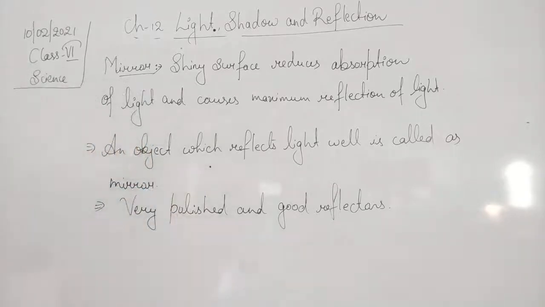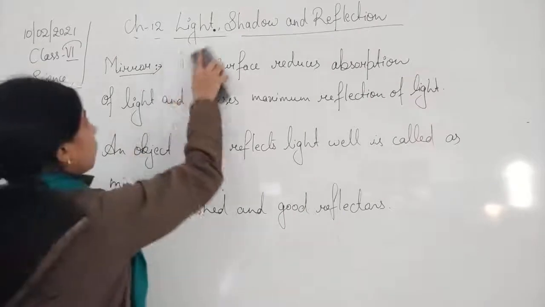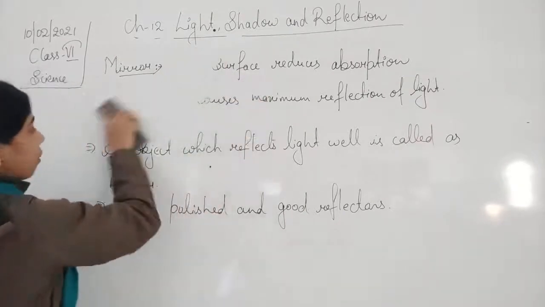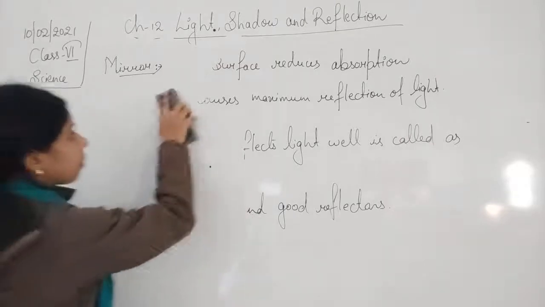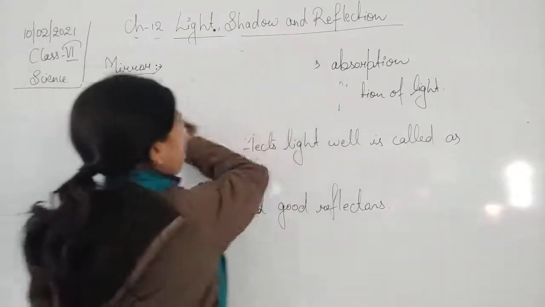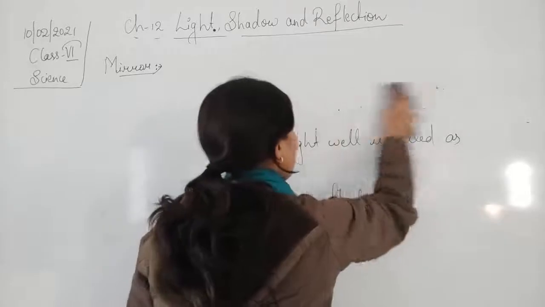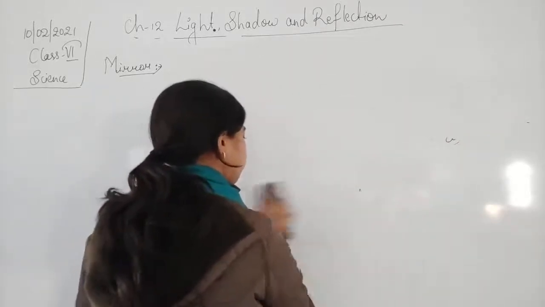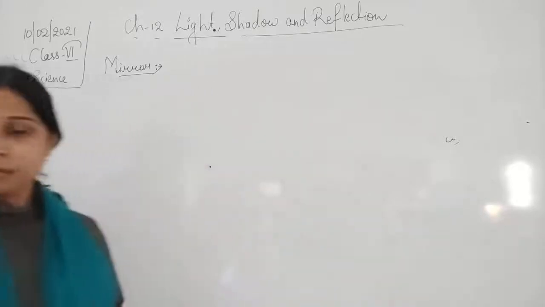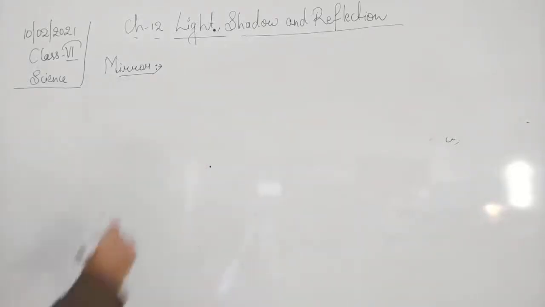Okay, so we can write that silver is one of the best reflectors of light.